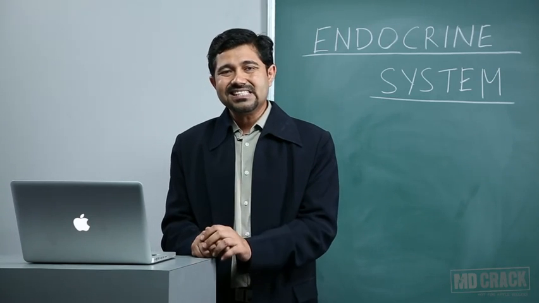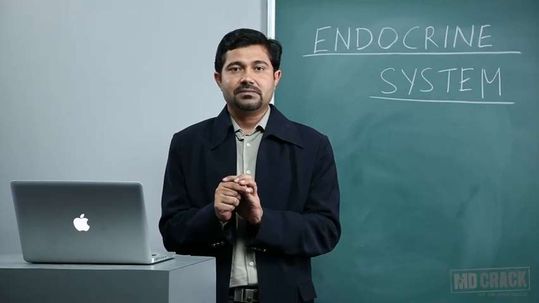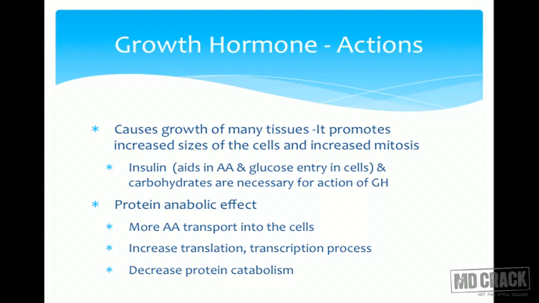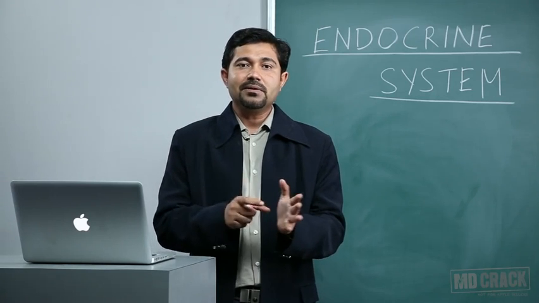Now, how does this increase the anabolism? First step, there is more uptake of amino acids. This can be with the help of insulin. So ultimately, what will the growth hormone do? More uptake of amino acids into the cell. Once there is more uptake of amino acids, there is more transcription, translation, and more synthesis. New proteins are being formed, so ultimately that will result in growth. Not only that, but there is a decrease in catabolism, so the protein breakdown will be decreased. So ultimately, what will be the net effect?